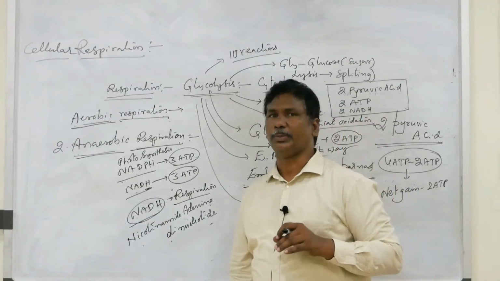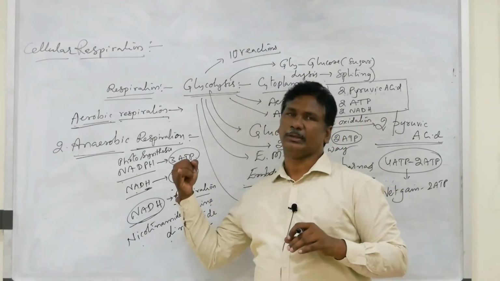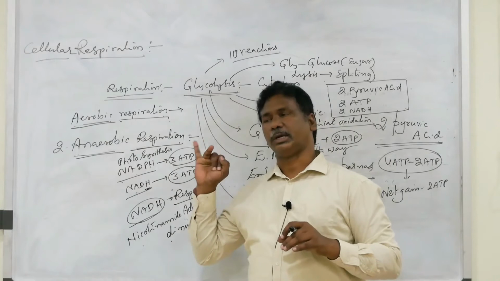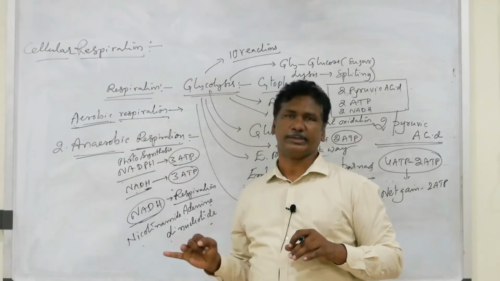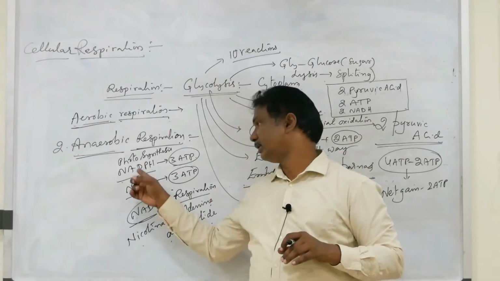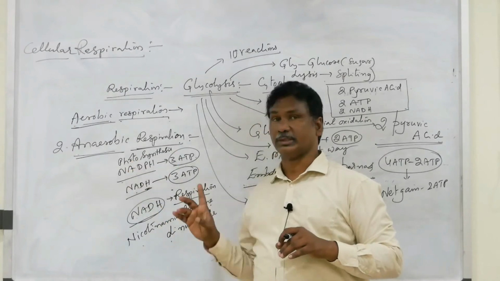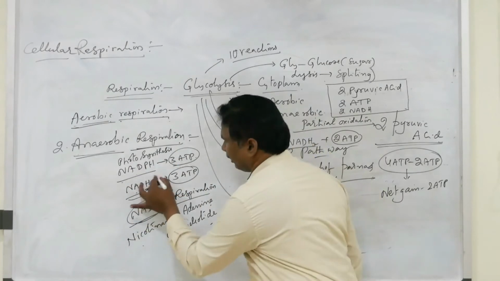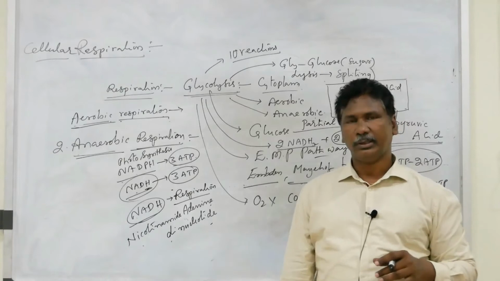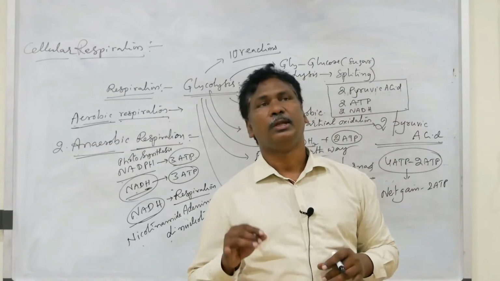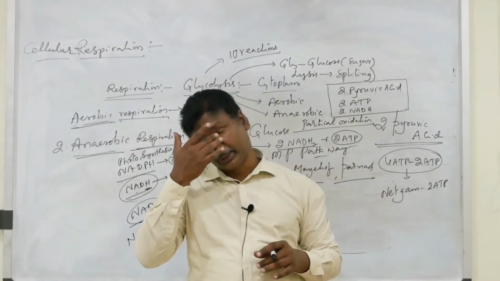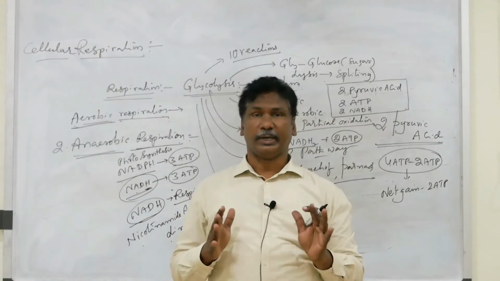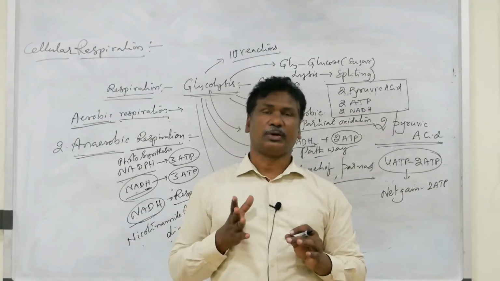The options were oxygen, which is released; second, ATP, which is also released; NADPH, which is released in photosynthesis; and another option, NADH. So NADH is not produced during photosynthesis.